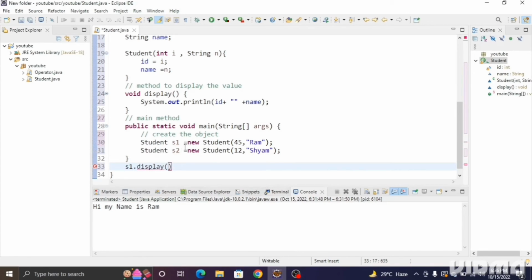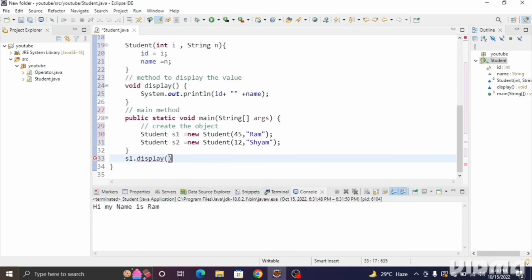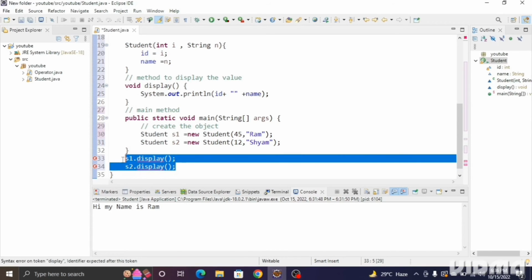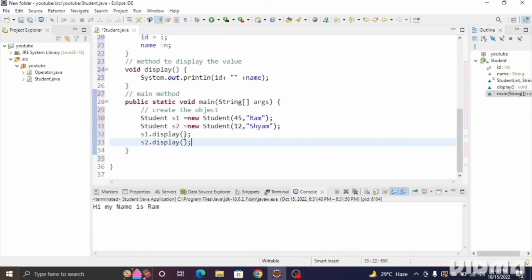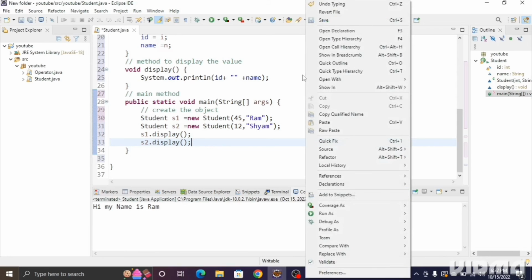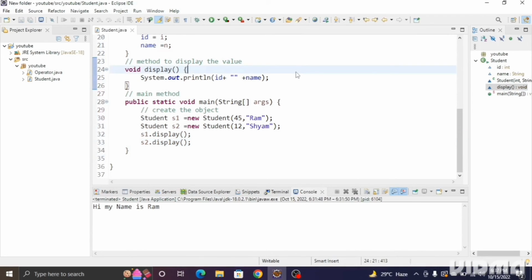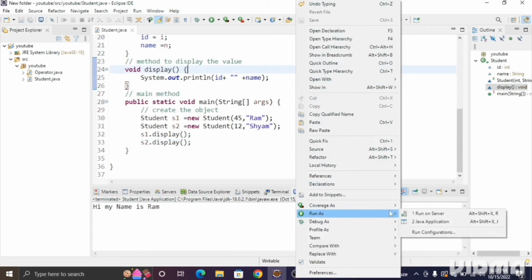So I have to call it for the second student also. So for the second student I'll write s2 dot display. Okay, it is showing an error because these two must be inside the main method. Understood? Inside the main method. So since the object is created, the values are passed, the method is created, and we call the method also. Now save this program. We'll check whether it is working or not. Save this and run as Java application.